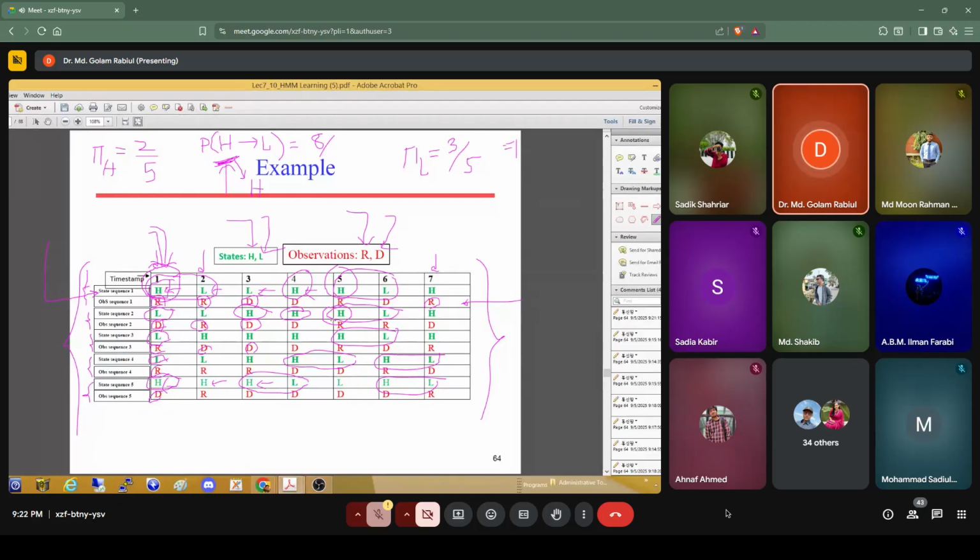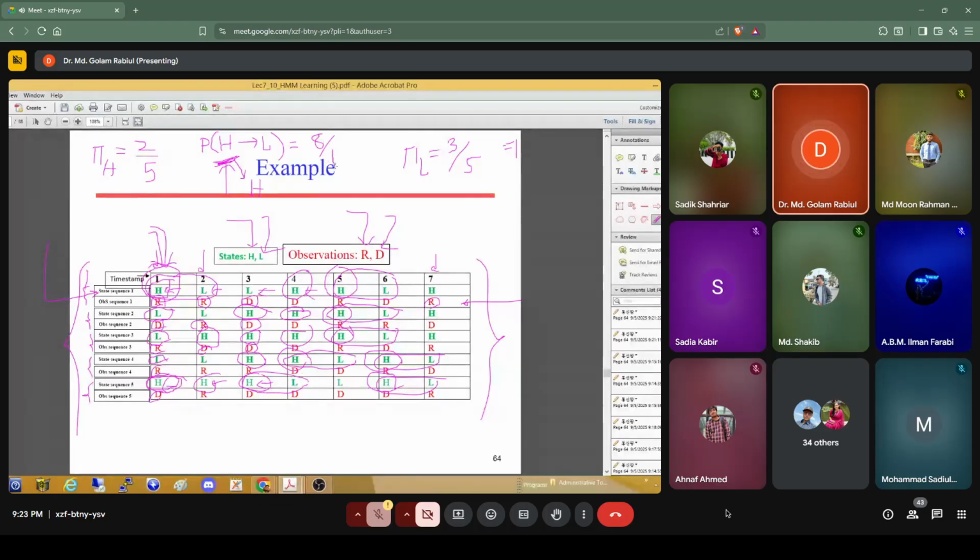So how many already we got? 1, 2, 3, and then 4, 5, 6. We have already got 6. Then we can see here is 7, 8, 9, 10, then 11, 12, 13, then 14, 15, 16, then 17, okay, total 17.